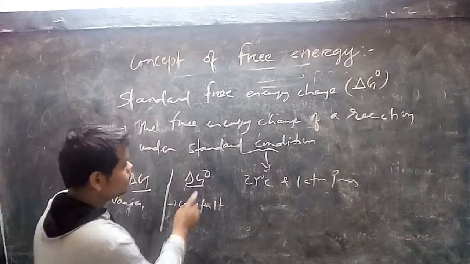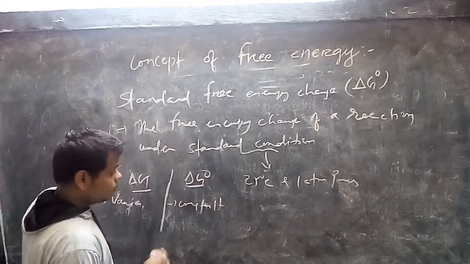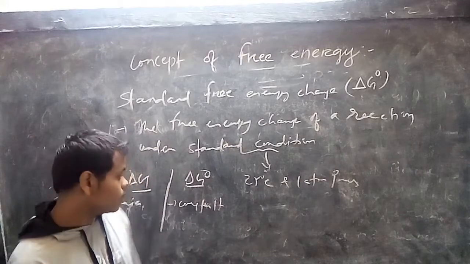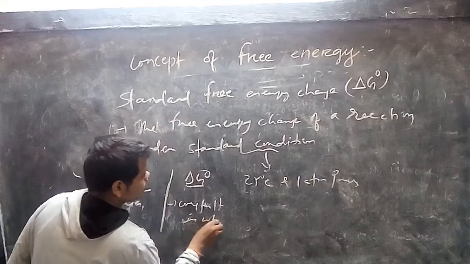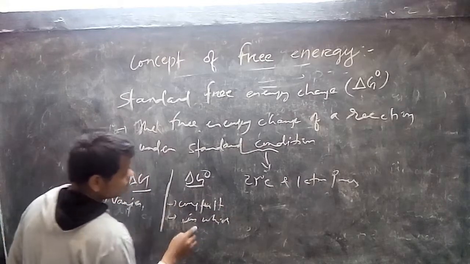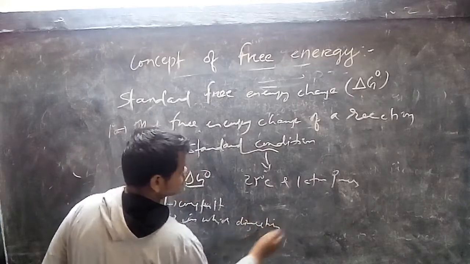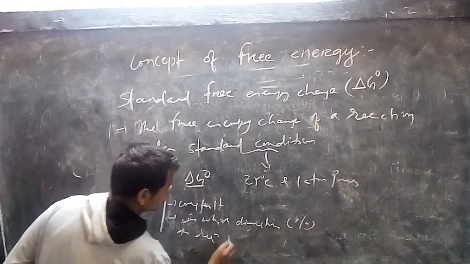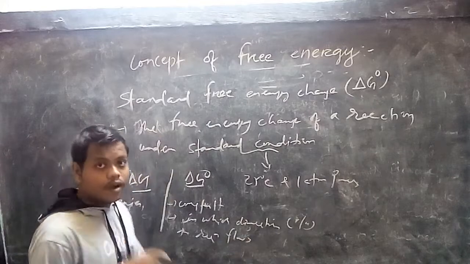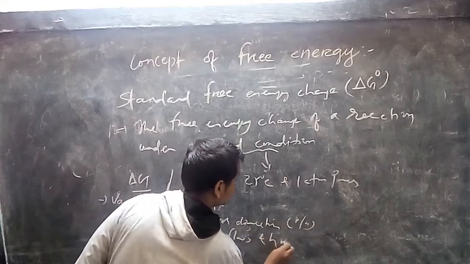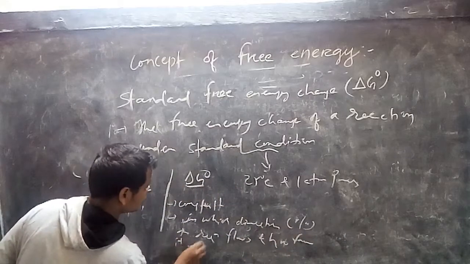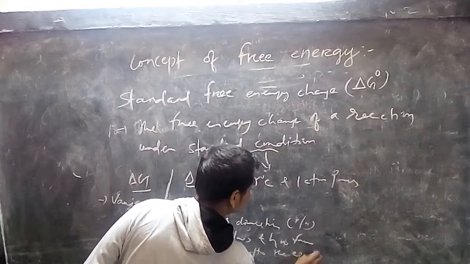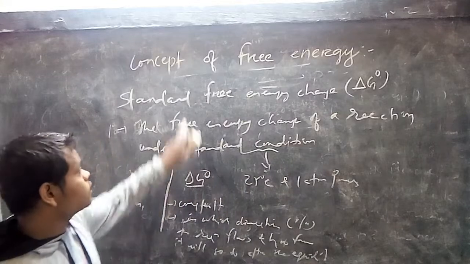Okay. And this del G0 value determines in which direction the reaction is flowing, whether that is a forward reaction or a backward reaction, in which direction the reaction occurs, and how far it will go to attain the equilibrium. Okay, so this is the standard free energy change.